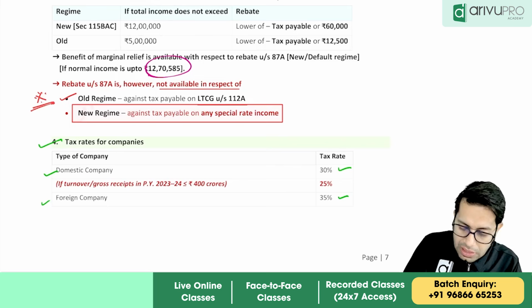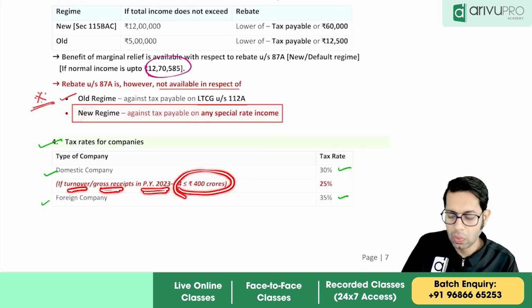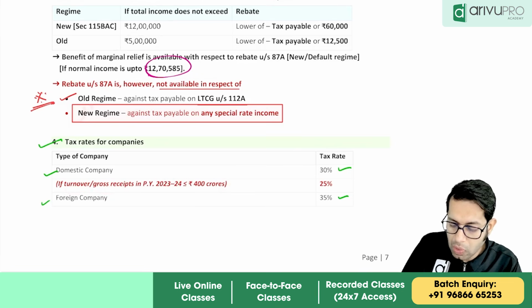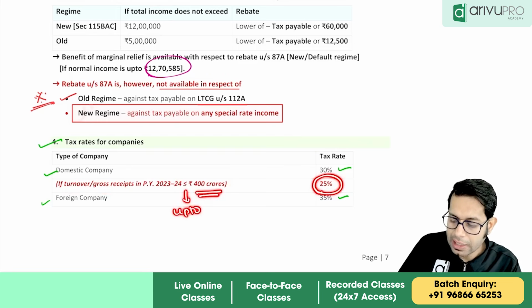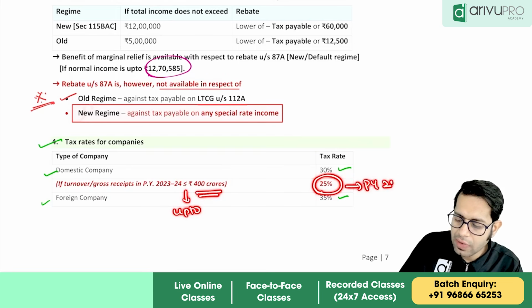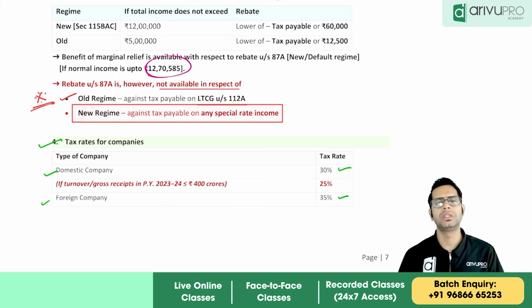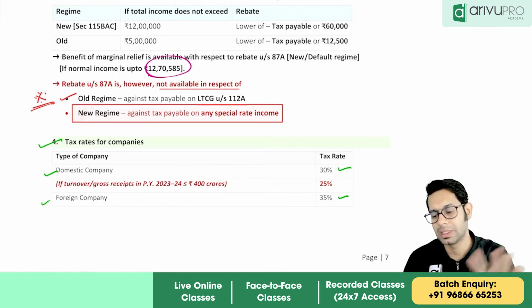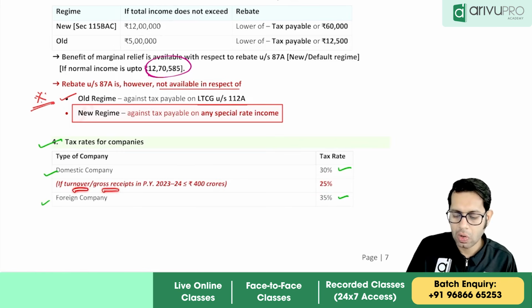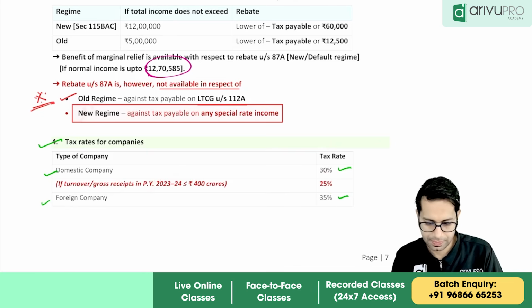But for domestic company, if the turnover or gross receipts of the domestic company in the previous year 23-24 is up to 400 crores, up to means less than or equal to, then the tax rate for previous year 25-26 will be 25%. See, normally for domestic company tax rate is 30%, but the tax rate for domestic company will be 25% if the turnover or gross receipts for the previous year 23-24 is up to 400 crores.